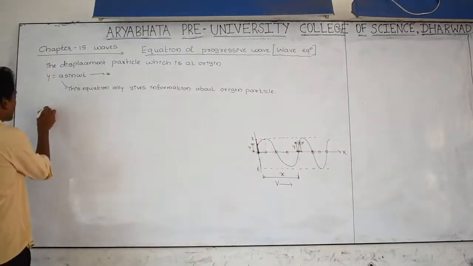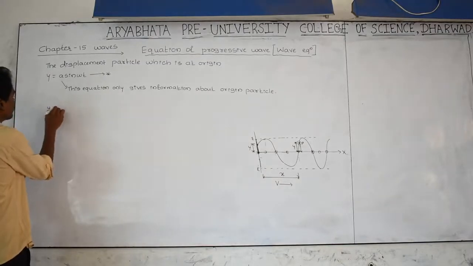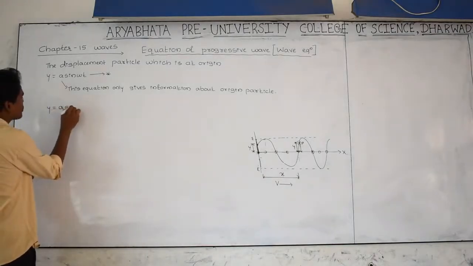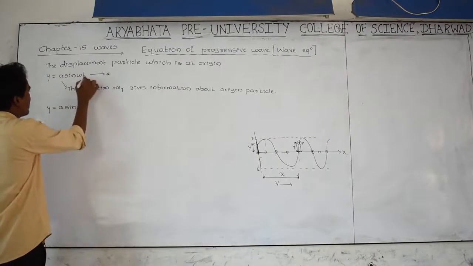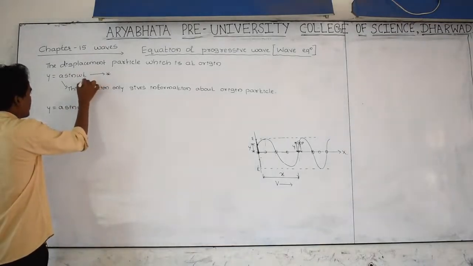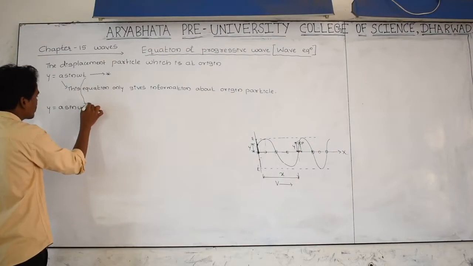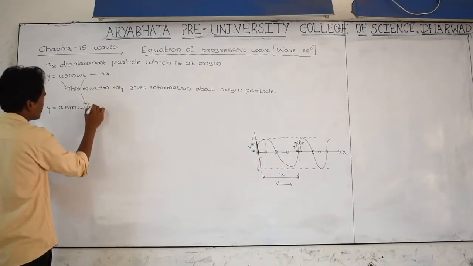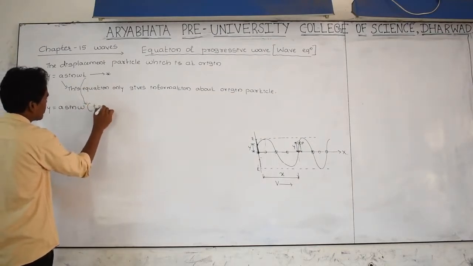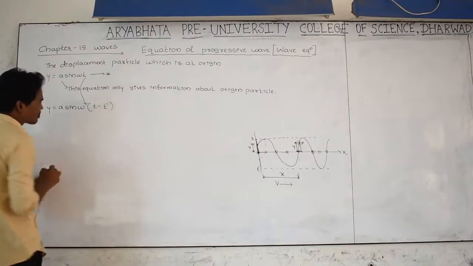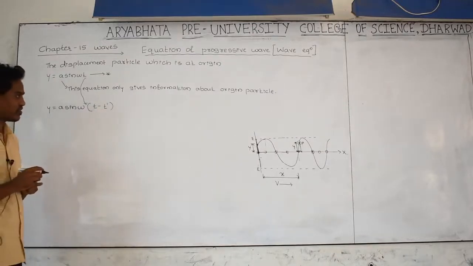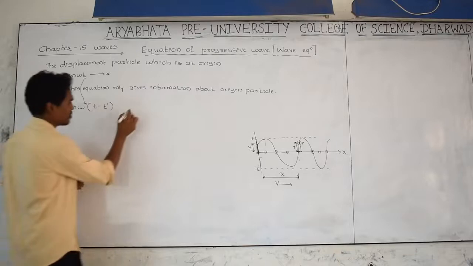Let us take another equation: y is equal to a sine of omega, and t can be written as t minus t dash.